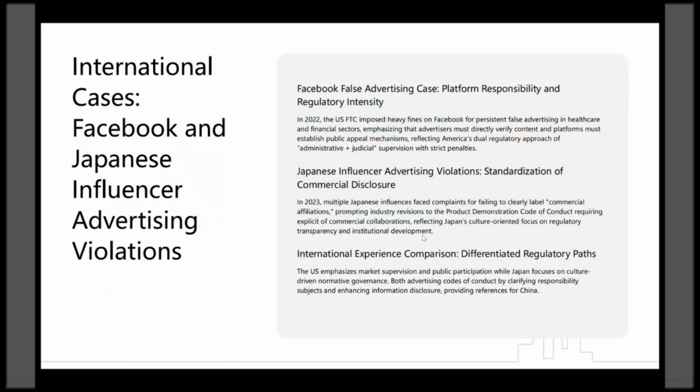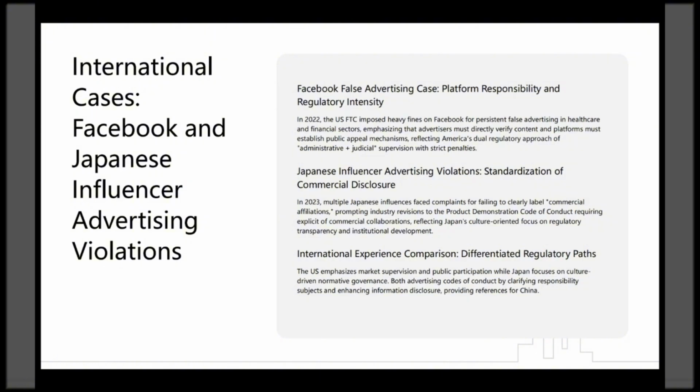International cases. Facebook and Japanese influencer advertising violations. Facebook false advertising case. Platform responsibility and regulatory intensity. In 2022, the US FTC imposed heavy fines on Facebook for persistent false advertising in healthcare and financial sectors, emphasizing that advertisers must directly verify content and platforms must establish public appeal mechanisms, reflecting America's dual regulatory approach of administrative and judicial supervision with strict penalties.